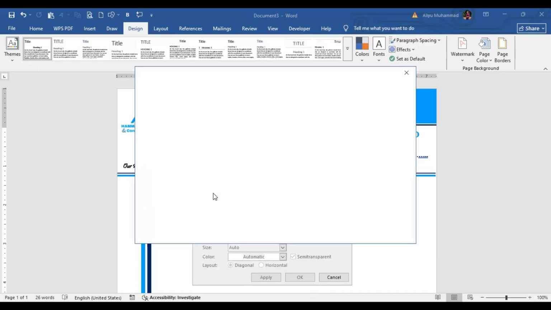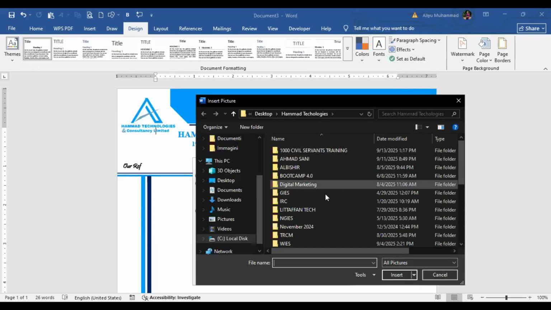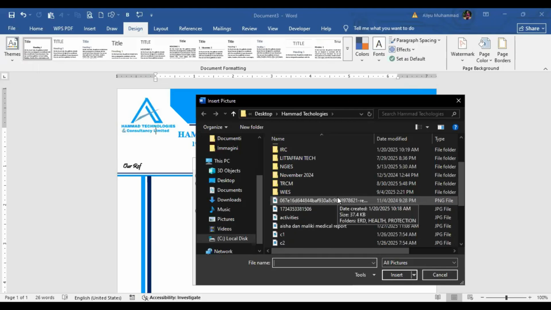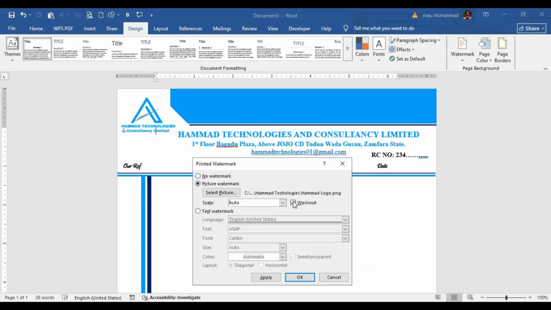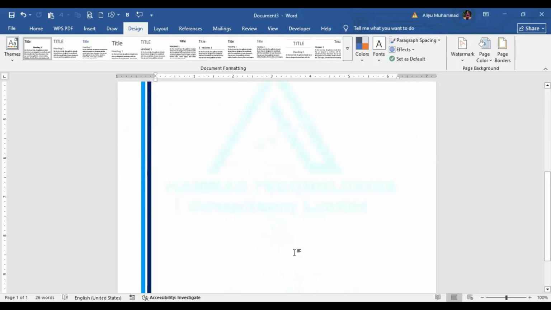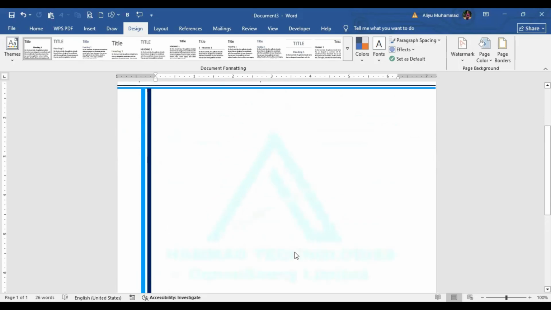A dialog box will appear showing you to select the image from a file. So from there, you select the image from a file, you go to your folder. As you can see, I'm already in my Hammad folder. So you just click on the image, then click on insert. Then this washout, you have to leave it clicked. Don't unclick it. You have to leave it clicked. Then you can click on apply, then close. So you see, you have put your watermark. That's how to put a watermark. I think that was okay.